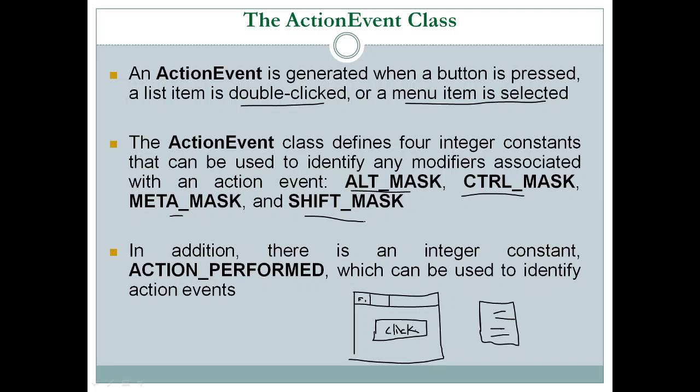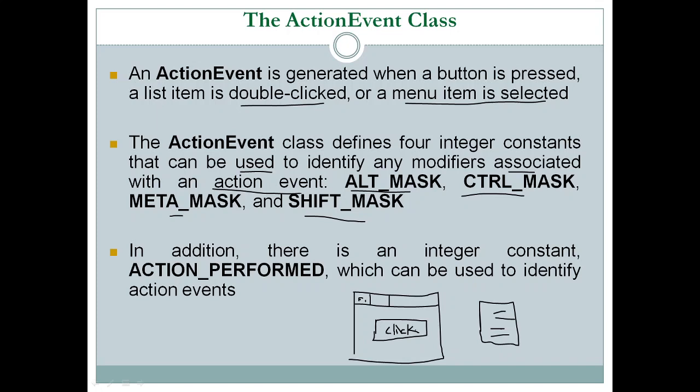These are constant variables present in the ActionEvent class, which can be used to identify any modifiers associated with the action event. If there are any modifiers associated with the action event, those can be accessed or identified by using these constant variables ALT_MASK, CTRL_MASK, META_MASK and SHIFT_MASK.